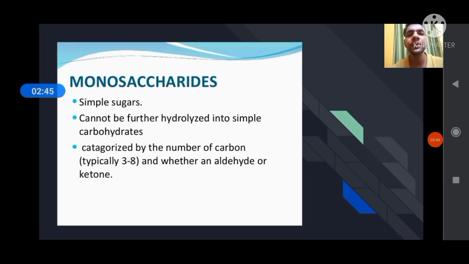Then we discuss monosaccharide. What is monosaccharide? Monosaccharide is the simple sugar molecule which cannot be hydrolyzed into a simpler form. These are the basic form of carbohydrate which cannot be hydrolyzed into a lower form. It consists of 3 to 8 carbon atoms, where glucose is a 6 carbon atom, fructose is also 6 carbon atom, and ribose is a 5 carbon atom. Either aldehyde or ketone groups are present. In ribose and glucose, an aldehyde group is present, and in fructose, a ketone group is present.